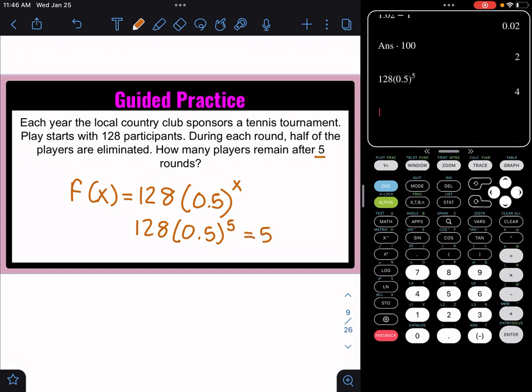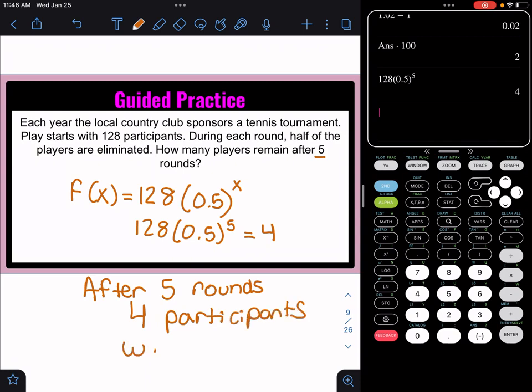Wow, 4. So after 5 rounds, 4 participants will remain. That's crazy. It started out with 128, and then think about it.